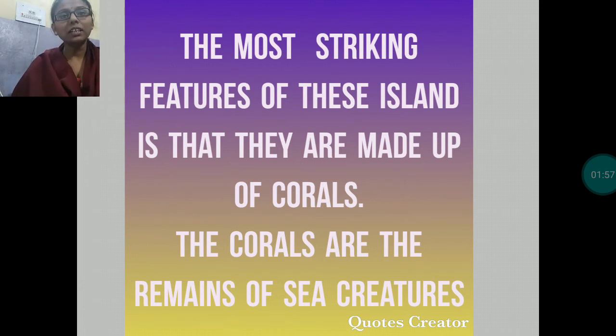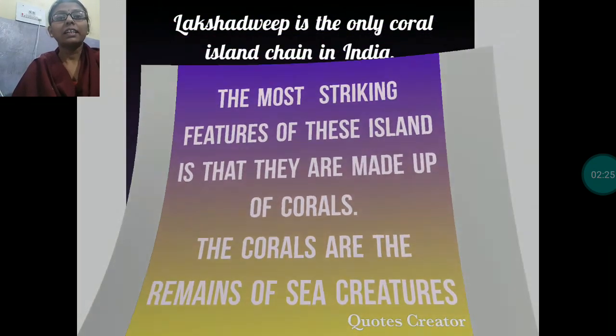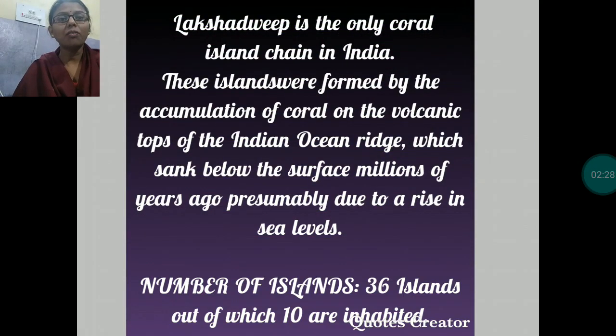In total it has 36 small and big islands, but 10 islands are inhabited, means life exists there. The main occupation of the people of these islands is fishing. Tourism has been developed in this region, and Kavaratti is the capital of this island group.